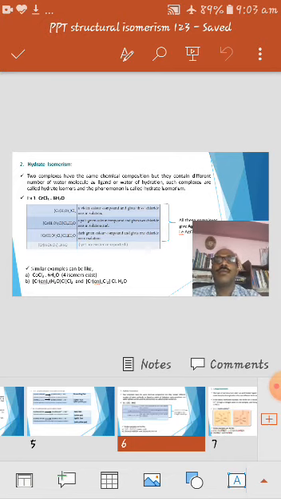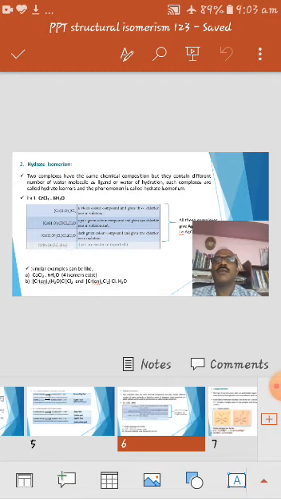The first complex gives a maximum quantity of precipitate. Based on that only, you can conclude the presence of 3 free chloride ions. And the third complex gives a minimum quantity of the precipitate of AgCl with AgNO3. It confirms the presence of 1 free chloride ion.